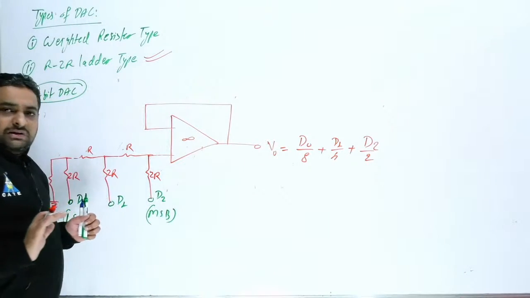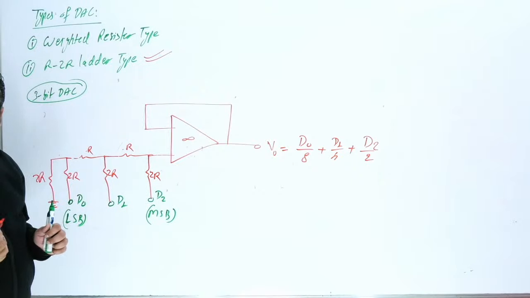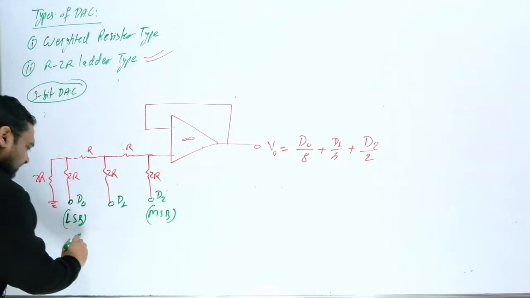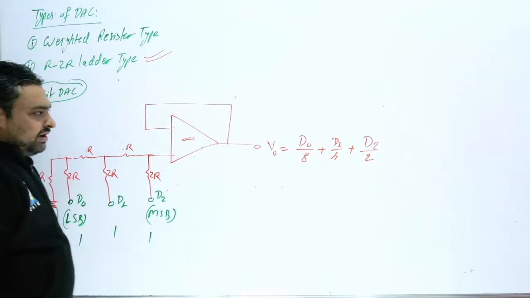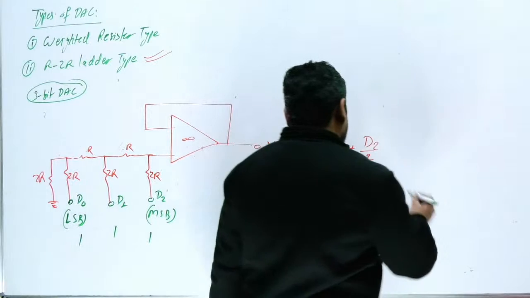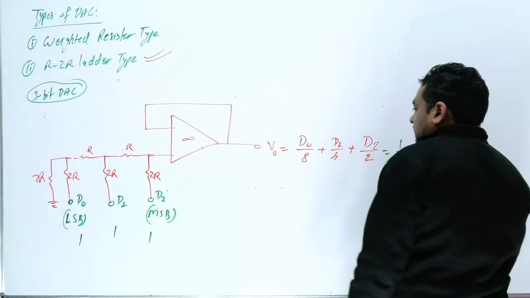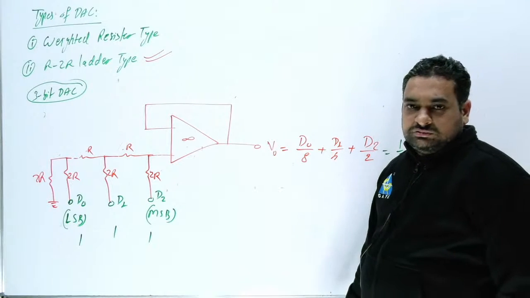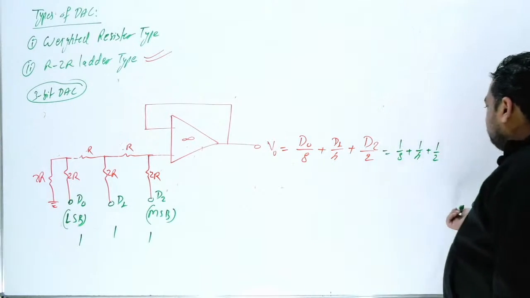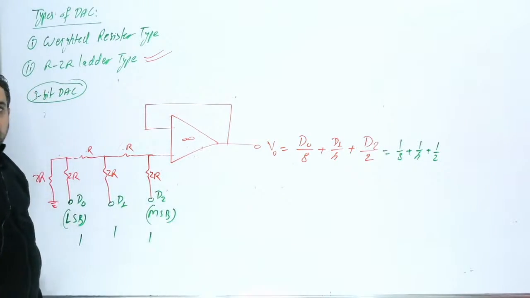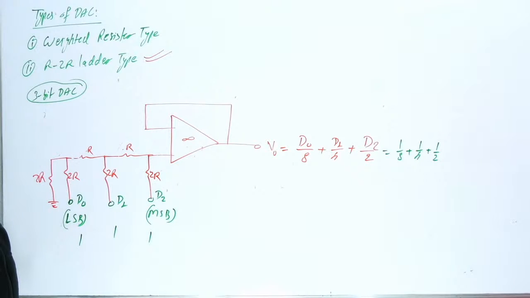So don't remember a direct formula. In the GATE exam, you can solve in this way. Suppose, for example, D0, D1 and D2 are all 1. What will you get? Here you will get 1 by 8 plus 1 by 4 plus 1 by 2. Clear? So you are getting 7 by 8. Like this you can solve.